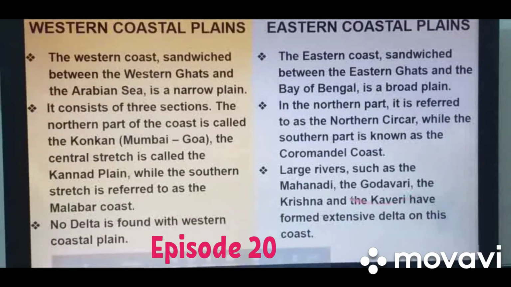Large rivers such as Mahanadi, Godavari, Krishna, and Kaveri have formed extensive deltas on this coast. So along with this eastern coastal plain, a number of deltas are found, and these delta regions are occupied by mangrove forest. Mangrove forests have the feature that they can survive in high moisture areas or saline water. So a number of deltas are found with this coast.